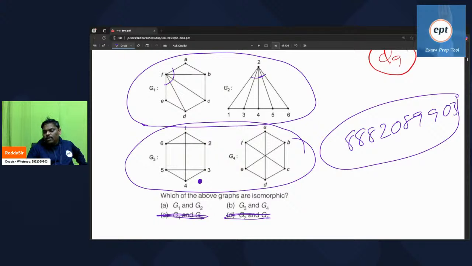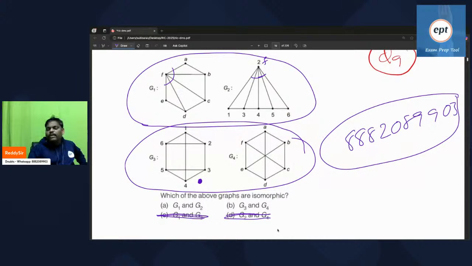In G1, one person has degree 5. In G2, one person has degree 5. In G1, two people are there with degree 2. In G2 also, two people are there with degree 2. So this one is nothing but F, because F has degree 5.